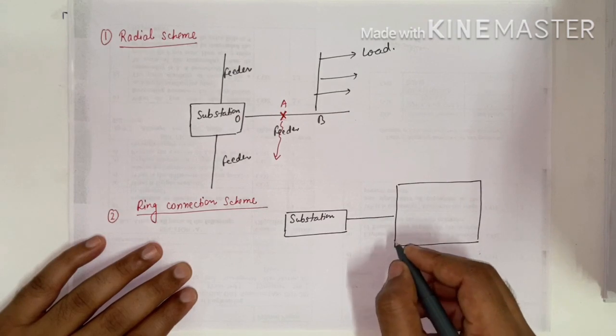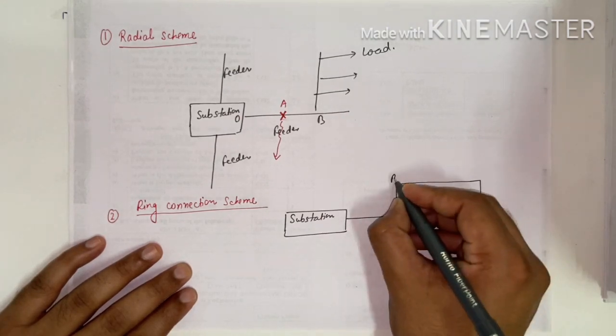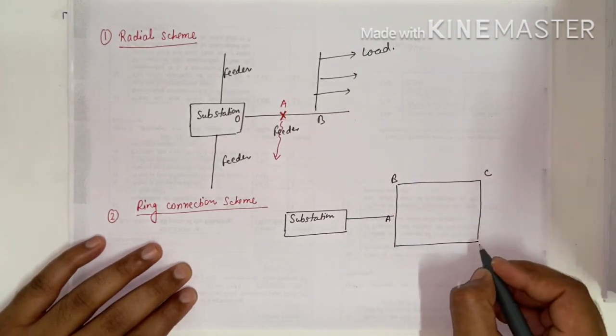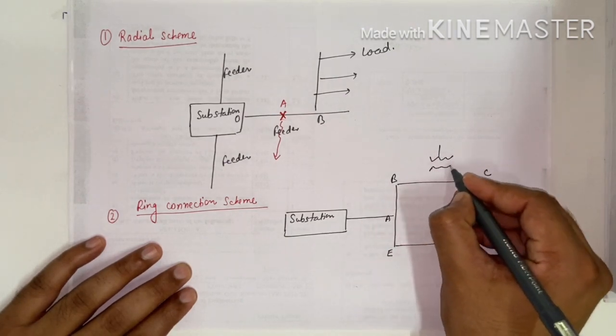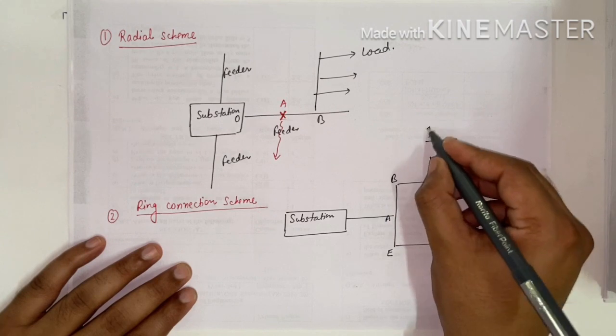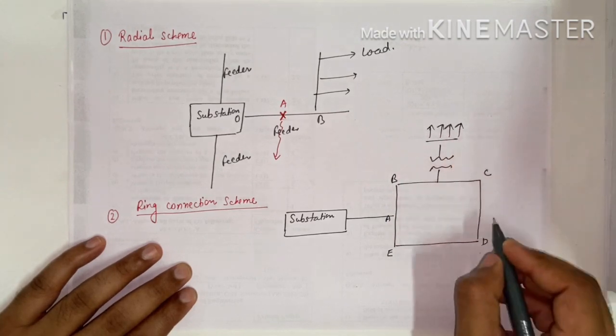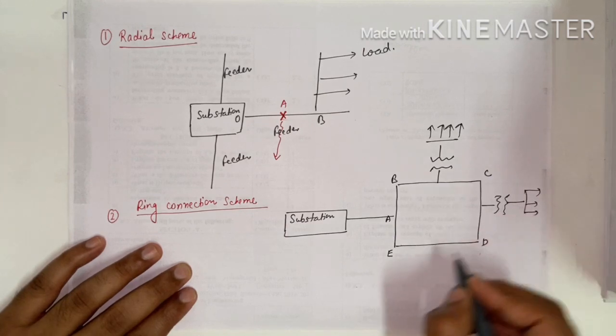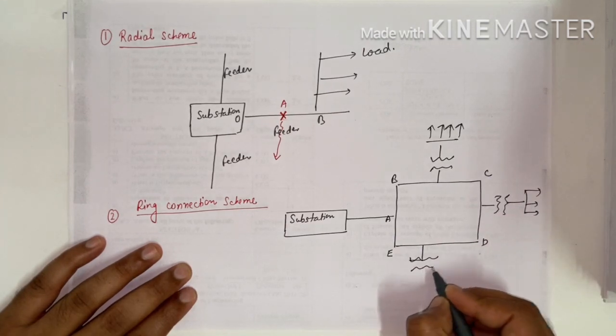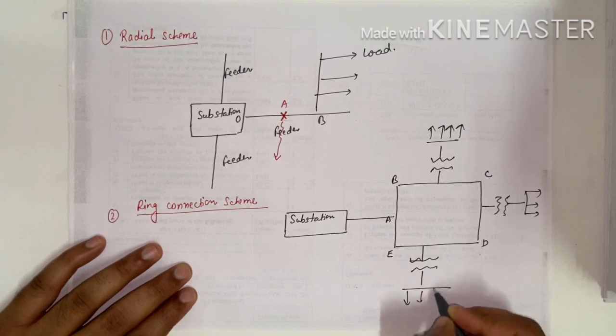Suppose these are points A, B, C, D and E. We have a step-down transformer connected to a load here, another step-down transformer connected to a load here, and here also.